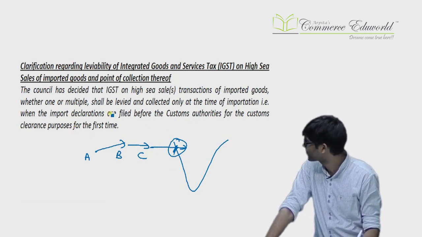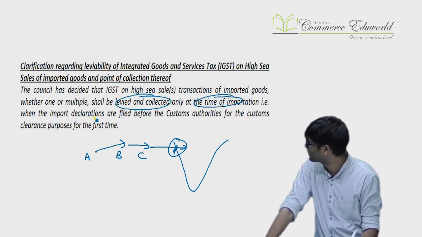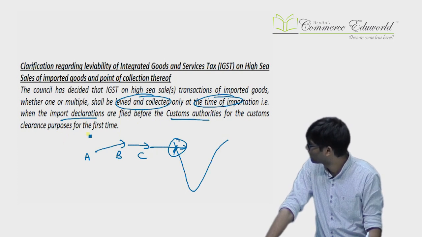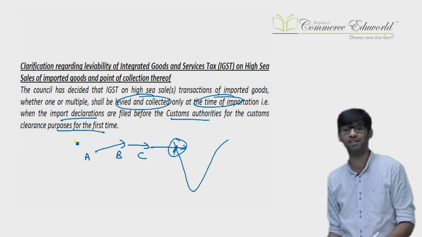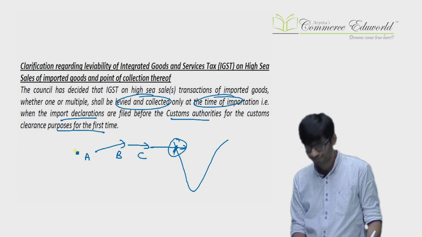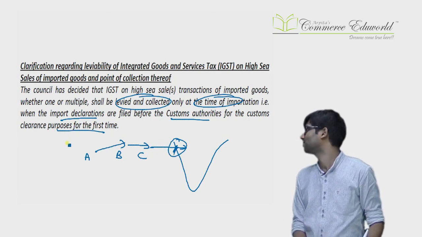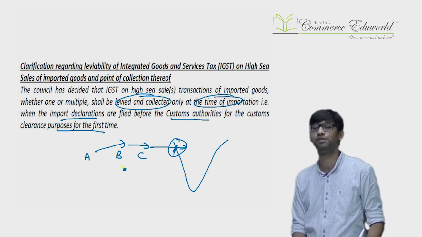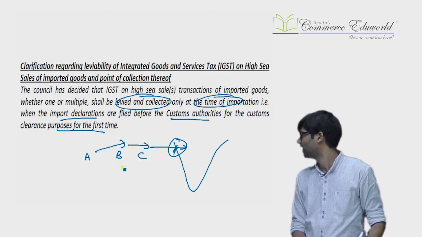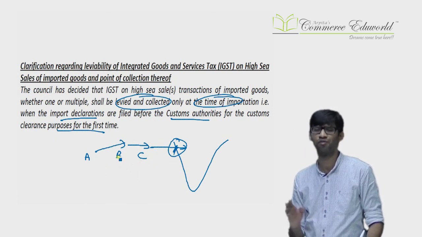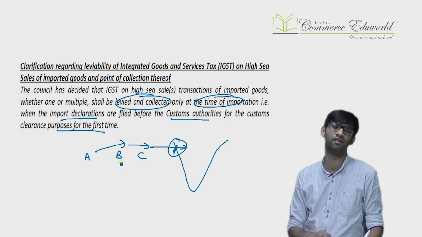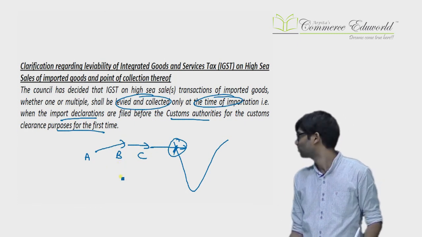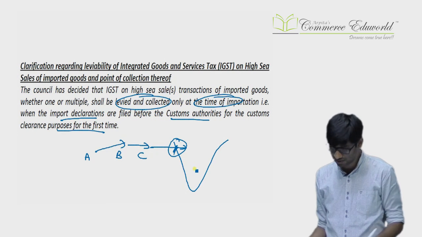So they have provided that it will be levied and collected only at the time of importation, when the import declaration is filed with the customs authority for the first time. So clearance documents are filed, at that time IGST will be collected, not before that. Obviously, when C clears, the value includes the entire value chain. So on the entire amount they get IGST. They did not want to create confusion of collecting IGST at the earlier stage and then allowing the set off, etc. So directly C will be liable for IGST. That was the next amendment.